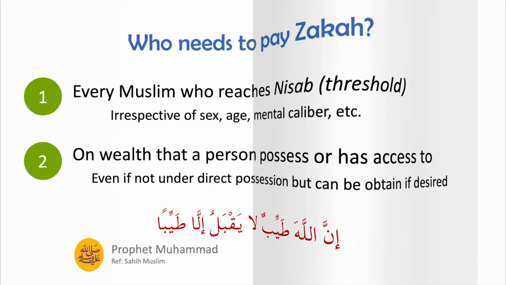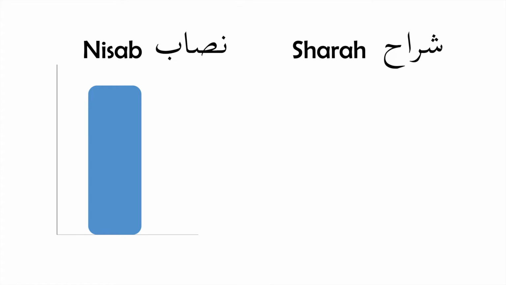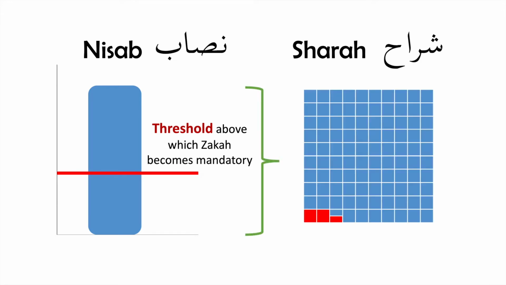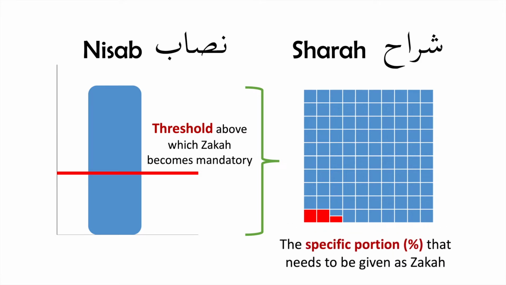Now coming to these terms of Nisab and Sharah, and we will repeat these terms many times as the course goes on. Nisab means the threshold above which zakah becomes mandatory. So you have a certain amount of wealth. Now, if it reaches a threshold, a certain line, and that amount is defined differently for each commodity, but after you reach above that threshold, then zakah becomes mandatory on you. The percentage or the amount that you have to pay in zakah, that is known as sharah.